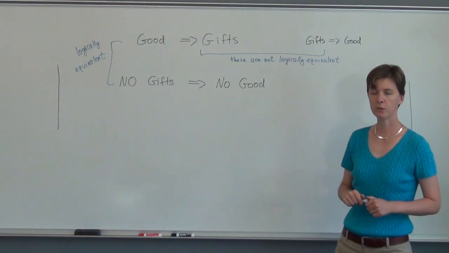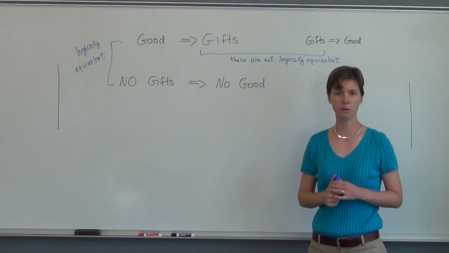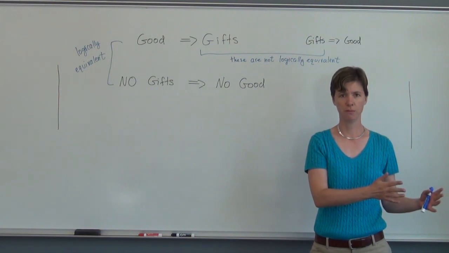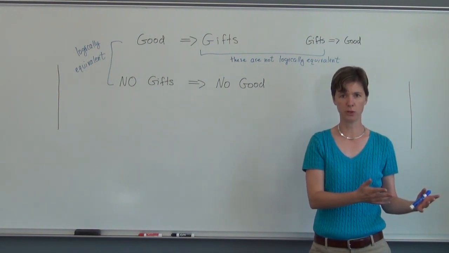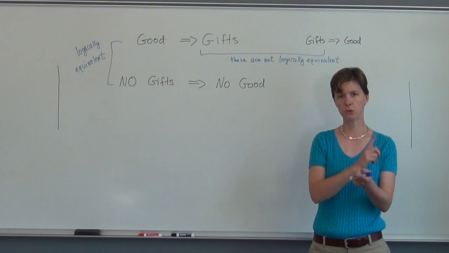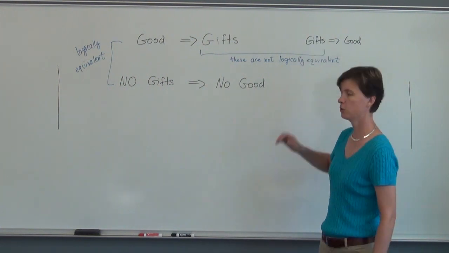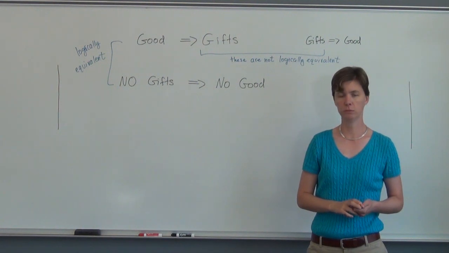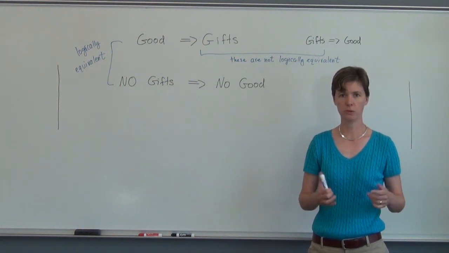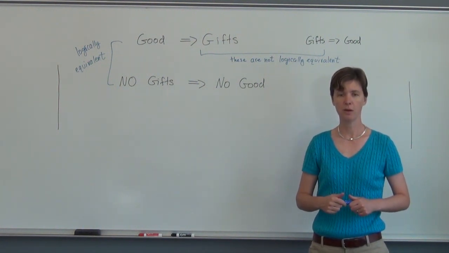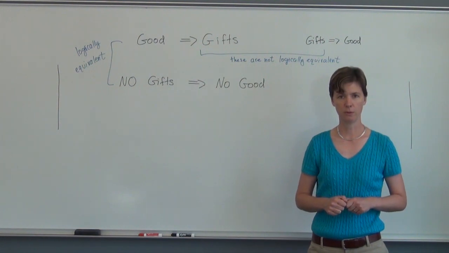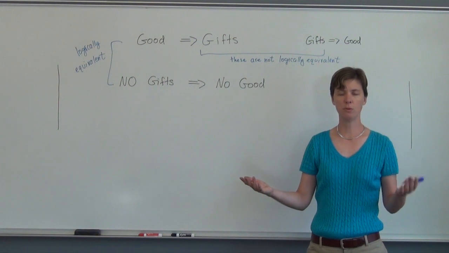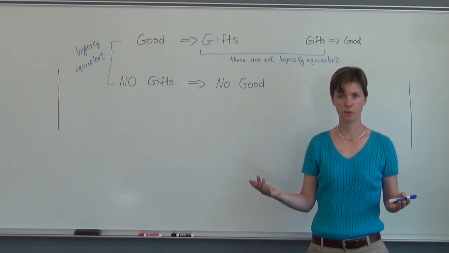Well, this makes sense in the context of what we have seen before. Remember, we had rain implies cloud. We know that to be a true statement. But then if you switch things around and look at the converse, cloud implies rain. Is that a true statement? No, not necessarily. Sometimes it does, sometimes it doesn't. So the statement is not true. And so just because one statement is true does not mean that the converse is true.